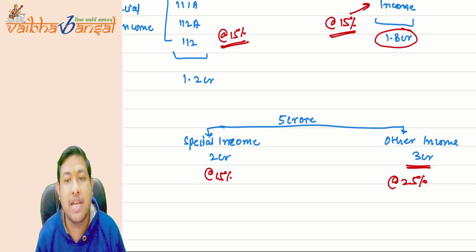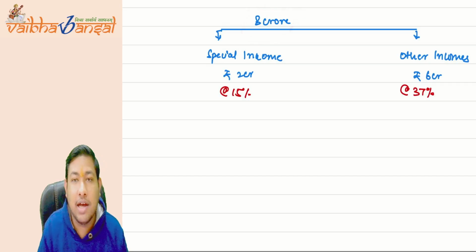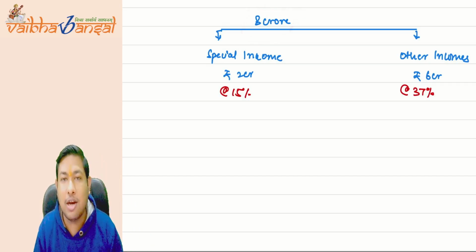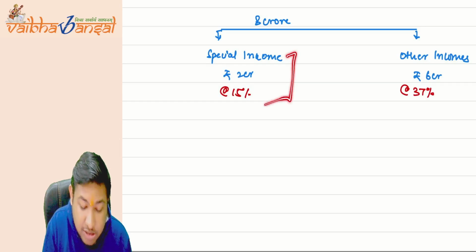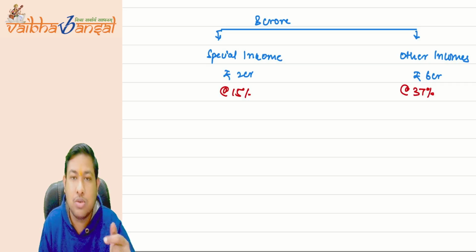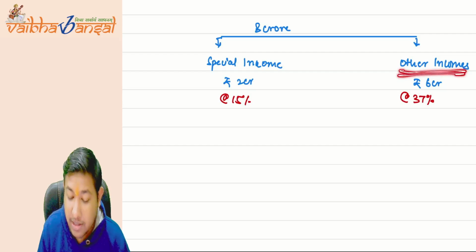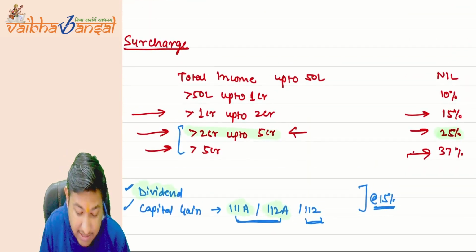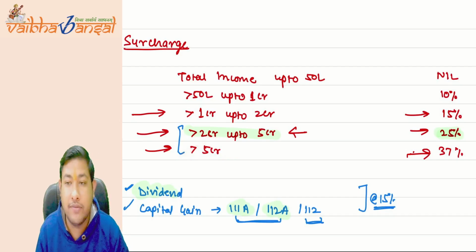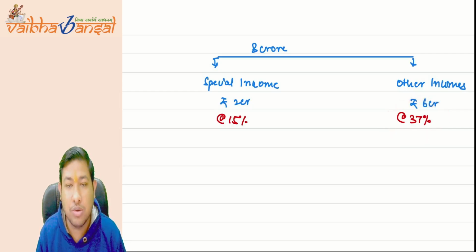Now if the person is earning a total income of 8 crore, and the special income is 2 crore, then 2 crore will only be taxed at the rate of 15%, and the rest of the other income is 6 crore. It is above 5 crore, so it will be taxed at the rate of 37%. I hope this is very much clear to you.